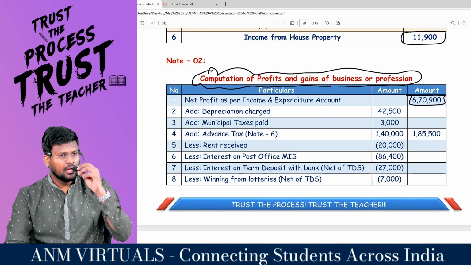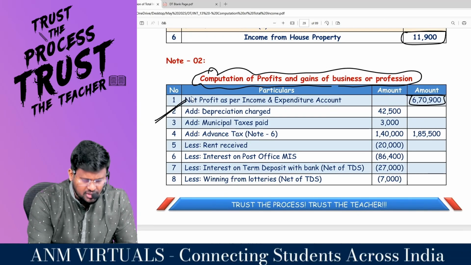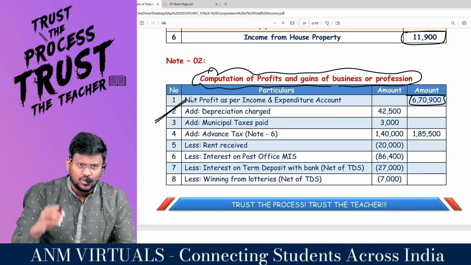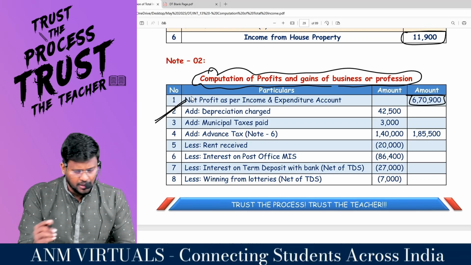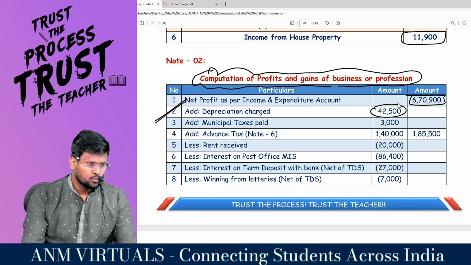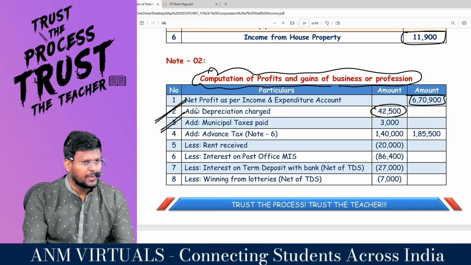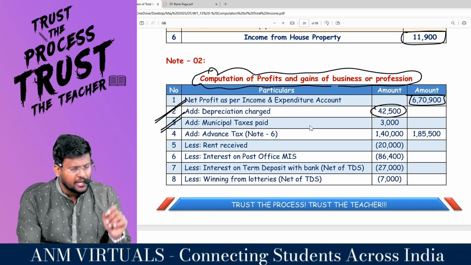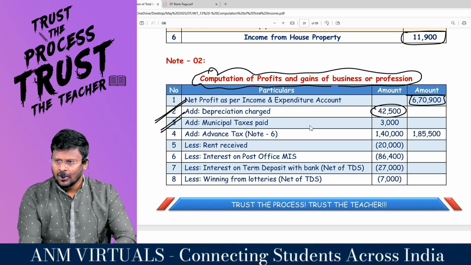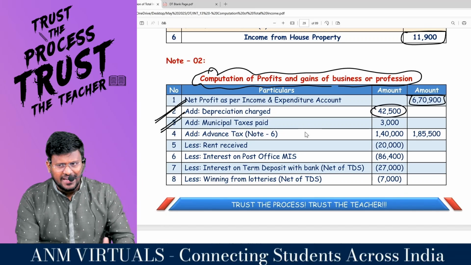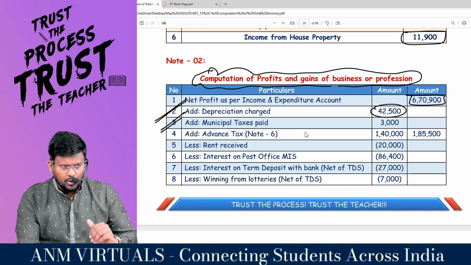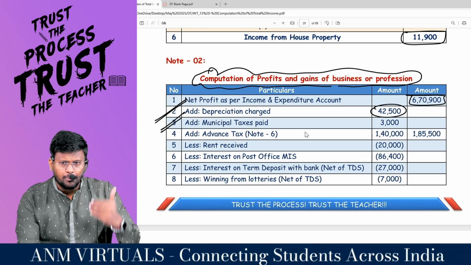6,70,000. Add depreciation charged. Because this depreciation is not the depreciation as per the income tax rules. This is the depreciation as per the books of account. It should be added back. Add municipal taxes paid, because this is not a PGBP expense. This is an income from house property expense. So because of debiting this item to the P&L account, or rather the income and expenditure account, the net profit would have been reduced.